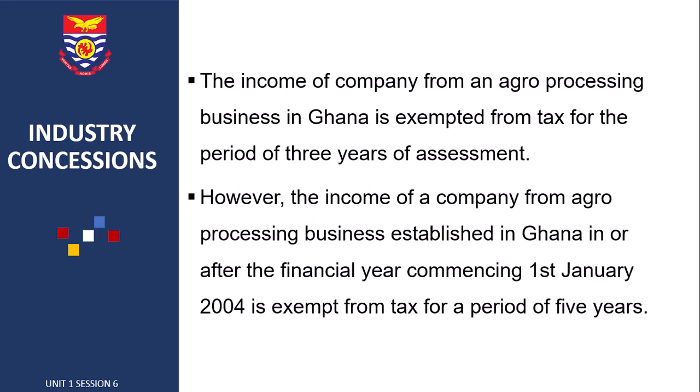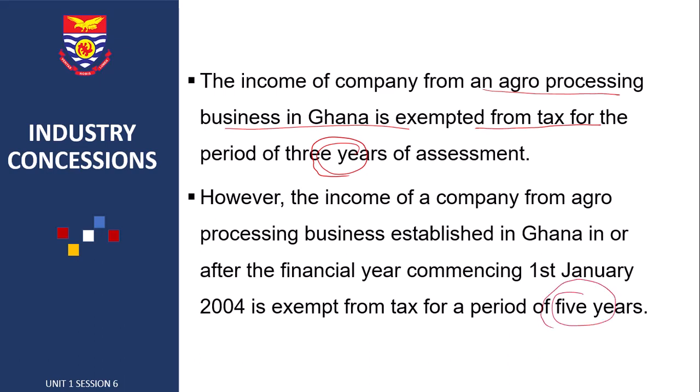The income of a company from an agro-processing business in Ghana is exempt from tax for a period of 3 years. However, the income of a company from an agro-processing business established in Ghana on or after the financial year commencing 1st January 2004 is exempt from tax for a period of 5 years.